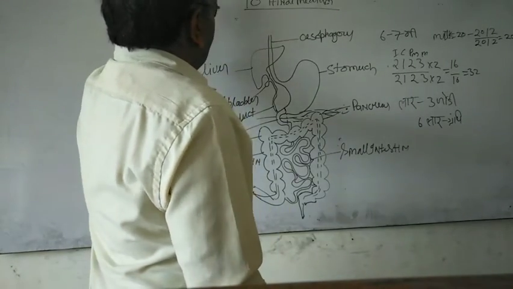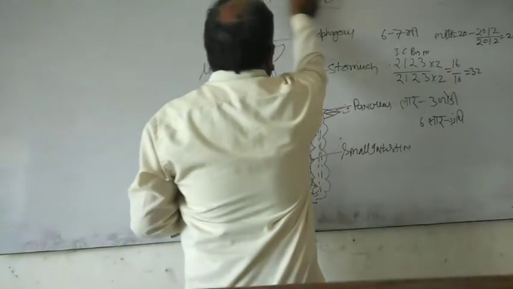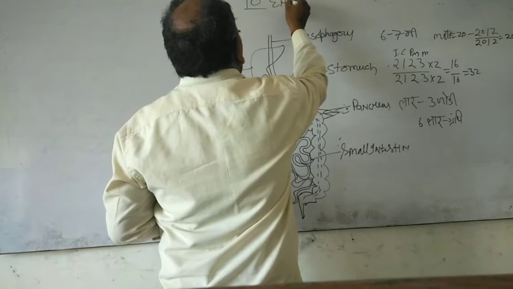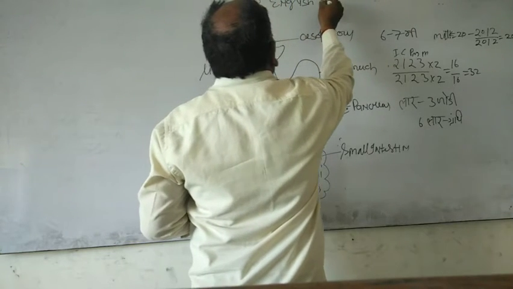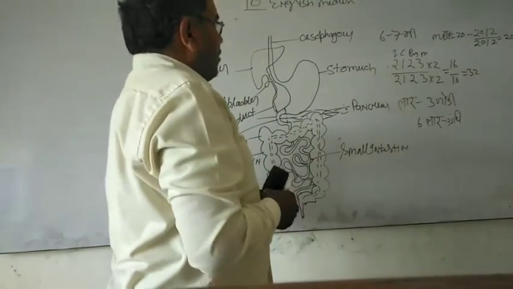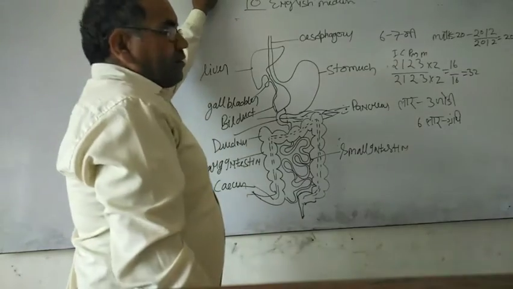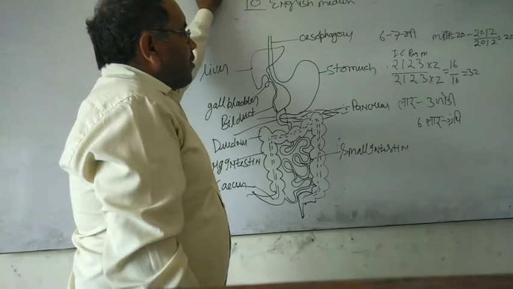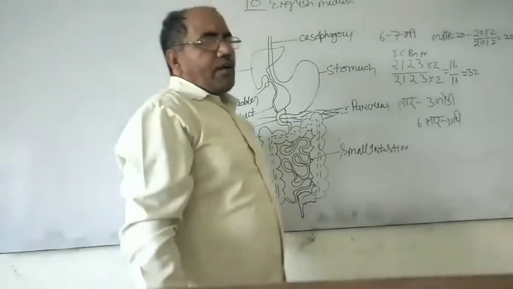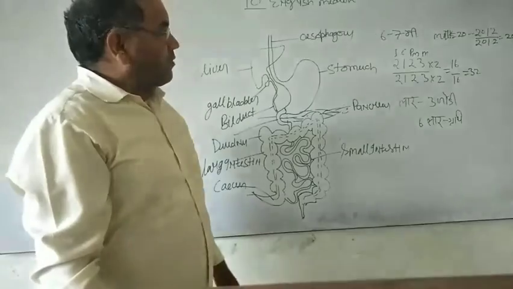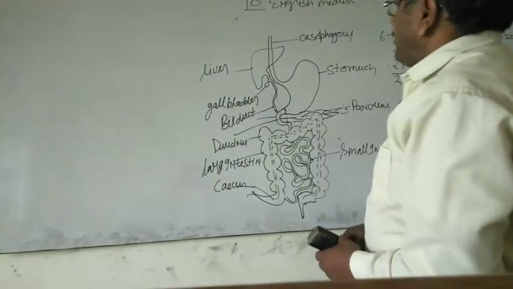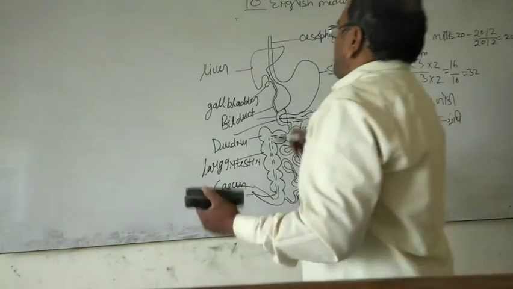Today I am discussing the 10th class English medium digestive system. Yesterday I discussed with you about nutrition: autotrophic nutrition, heterotrophic nutrition, parasite, saprophyte, symbiotic. Today I am discussing the digestive system of human.